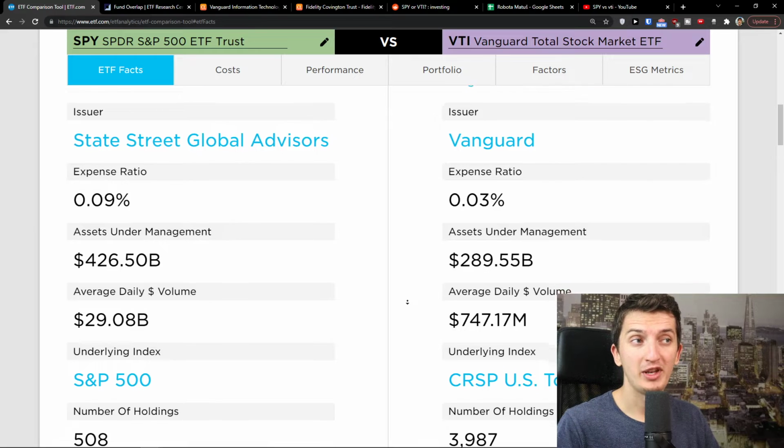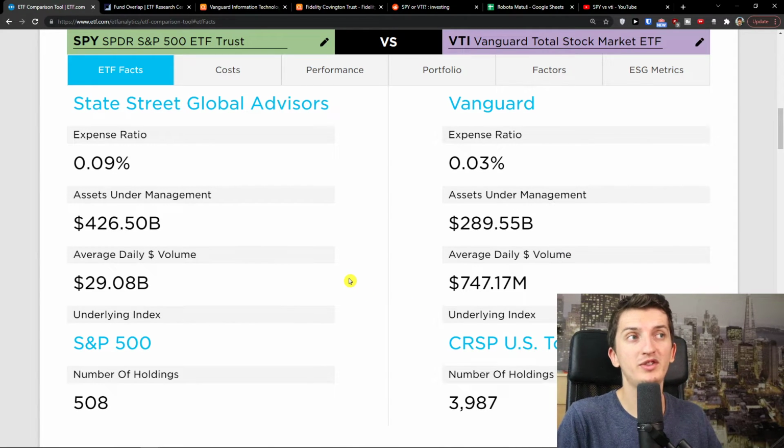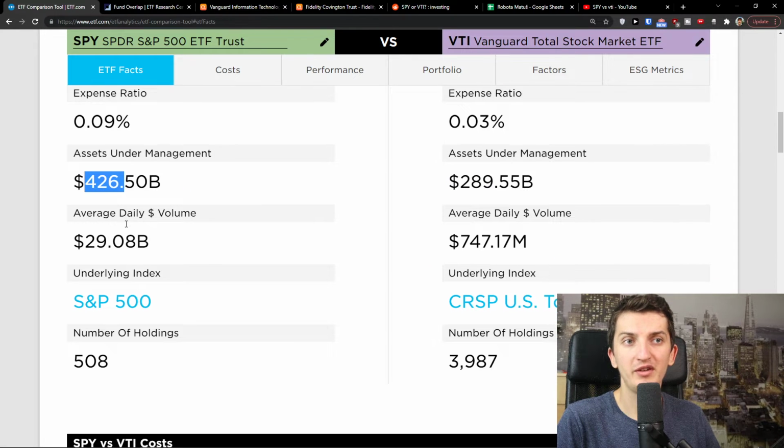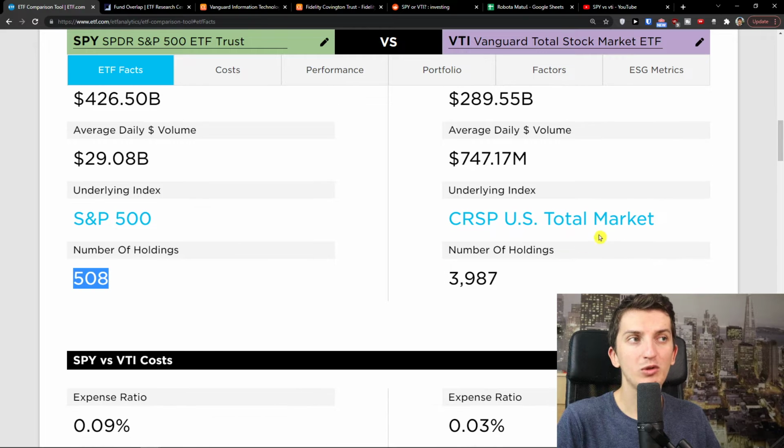Then assets under management, you get higher assets on SPY compared to VTI: 289 billion for VTI, you got 426 billion for SPY. The underlying index is the S&P 500 with 508 holdings. And the underlying index for VTI is the total market with a number of holdings of nearly 4,000 stocks.